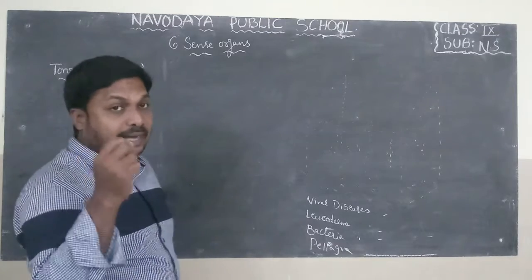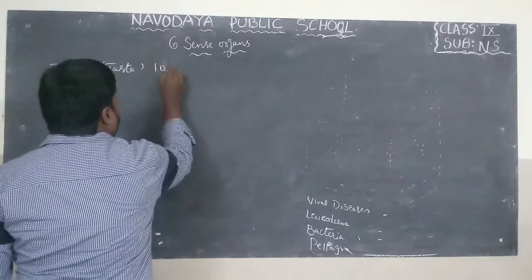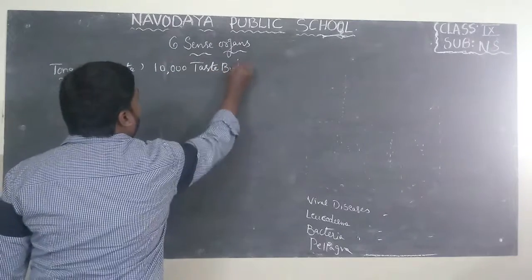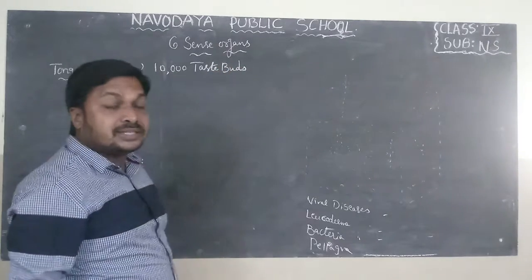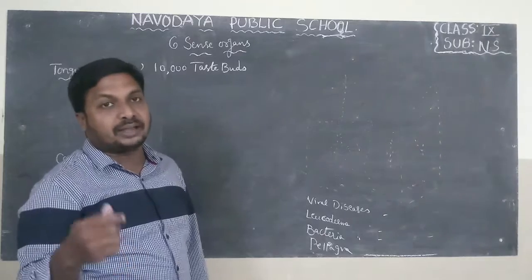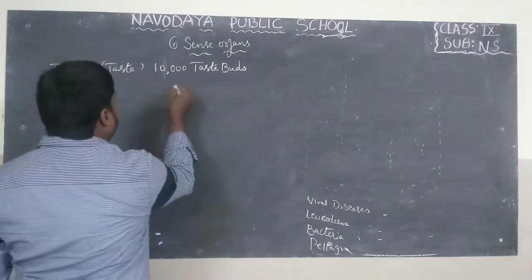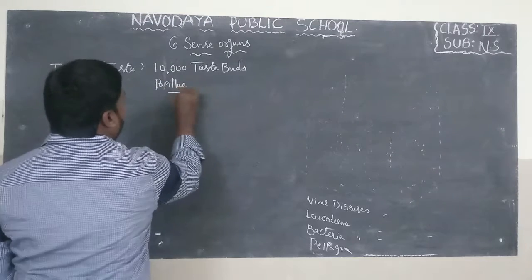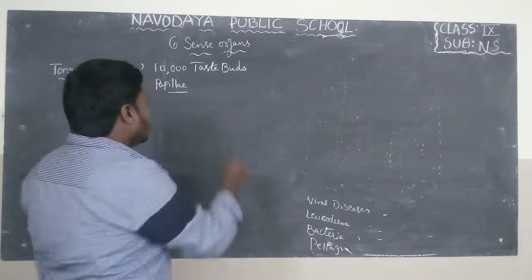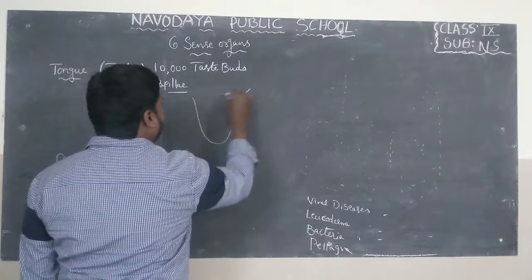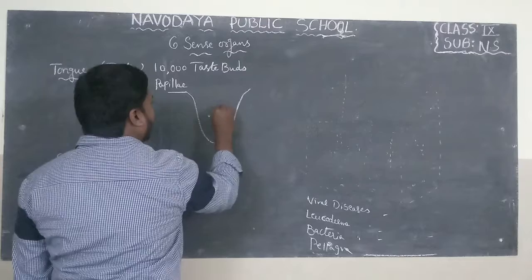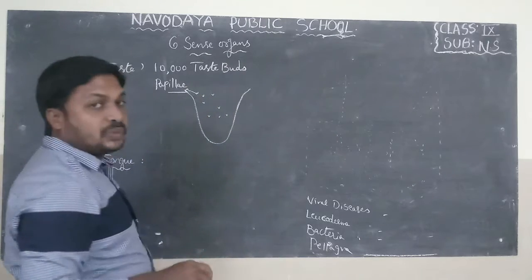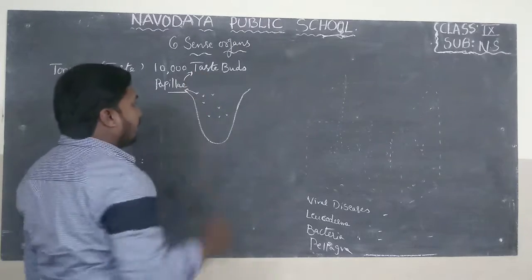If you observe the tongue, we can find 10,000 taste buds. These taste buds are helpful to identify the taste. On the tongue, we can also find small eruptions called papillae. For example, if you take the tongue like this, we can find small eruptions like this. These are papillae. There we can find taste buds.